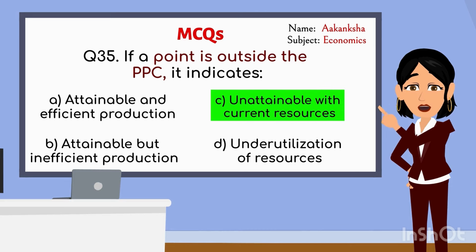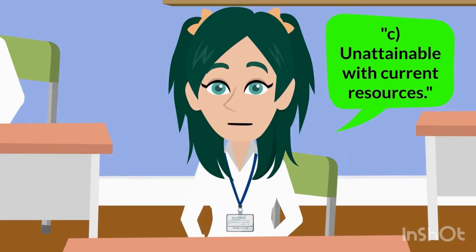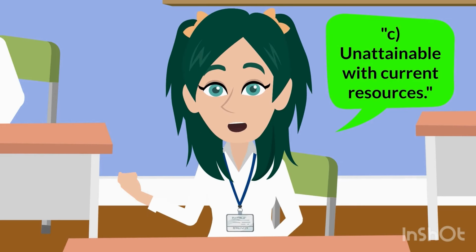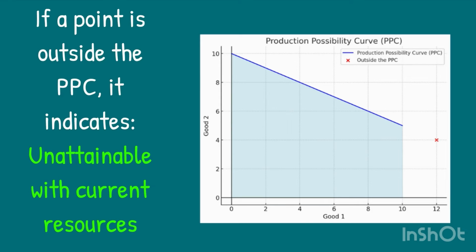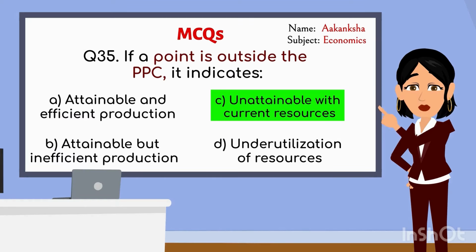Correct. Can you explain why that's the case? Because any point outside the PPC shows a level of production that exceeds what the economy can produce with its available resources. Correct. Next question.